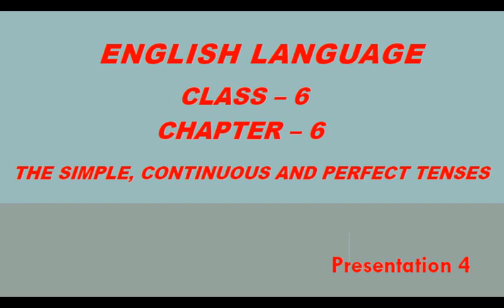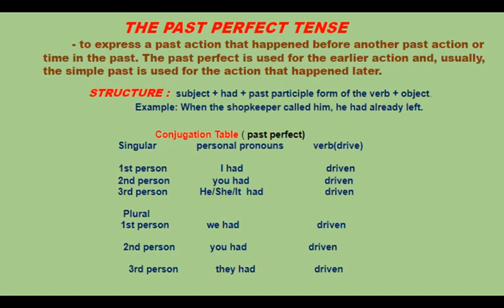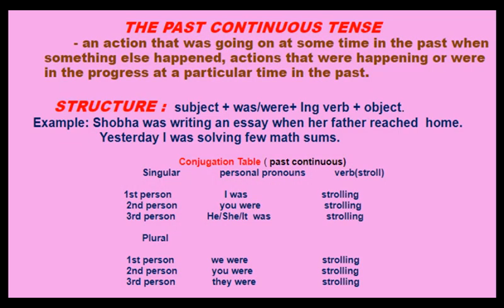Now let me brush up the things that we have done in the live class. On Thursday's live class, we finished the past continuous tense and the past perfect tense along with their exercises. The past continuous tense is used to express an action that was going on at some time in the past when something else happened.